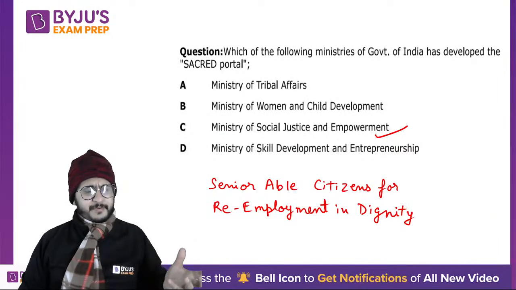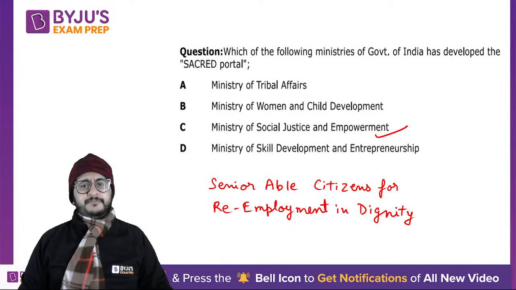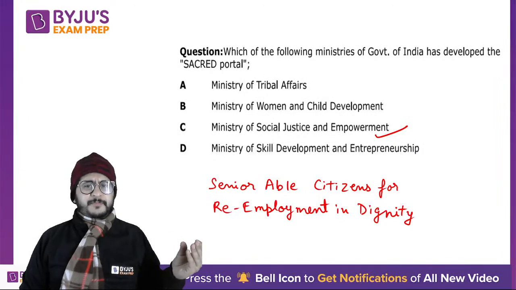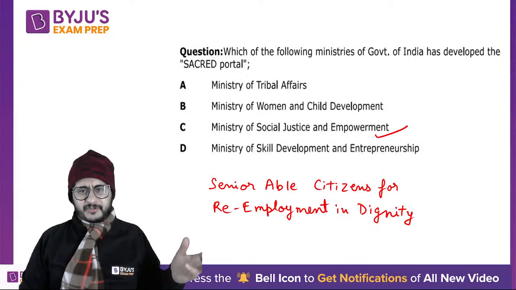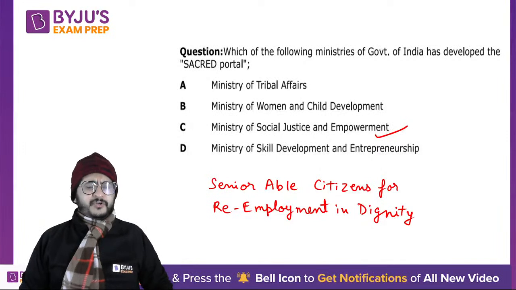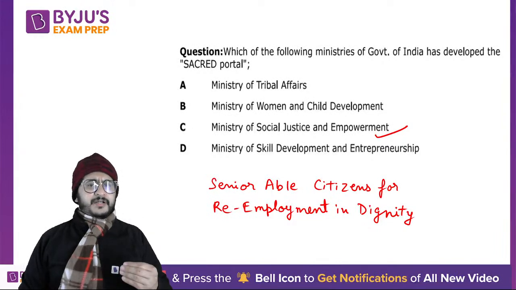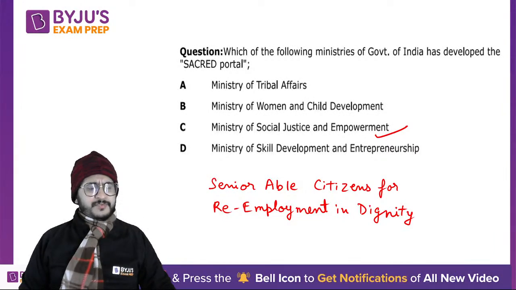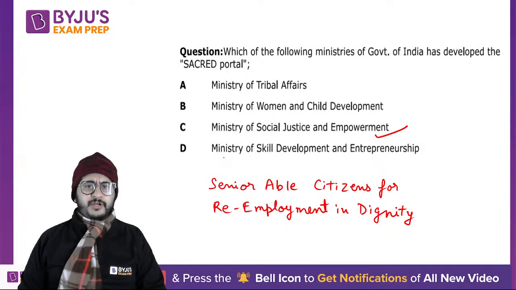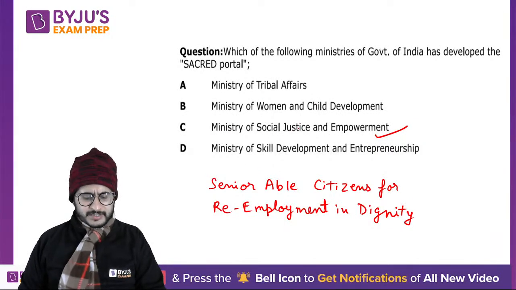The person is capable to work, and so if an organization needs some senior person for, let's say, teaching, or any other thing, right? It could be some consultancy, based on their skill set, right? So this is a portal wherein senior citizens can apply for jobs and employers can provide jobs to senior citizens, right? So launched by Ministry of Social Justice and Empowerment.